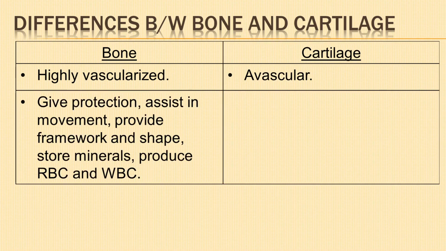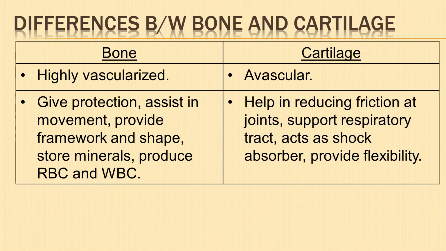Bones protect many delicate tissues and organs against mechanical damage, assist in the movement of the body, and provide framework and shape for the body. Bones also store minerals and produce RBCs and WBCs.